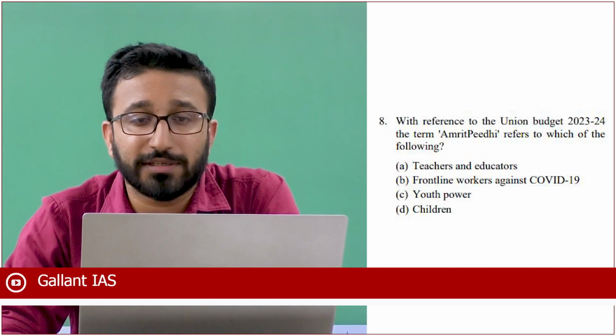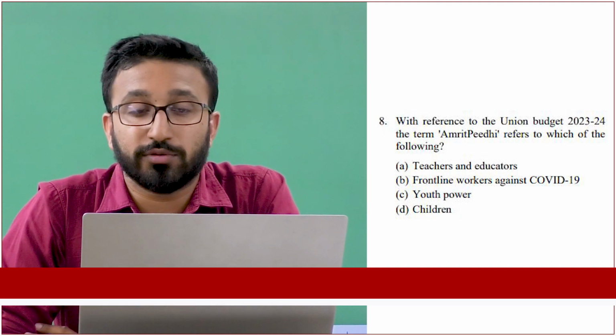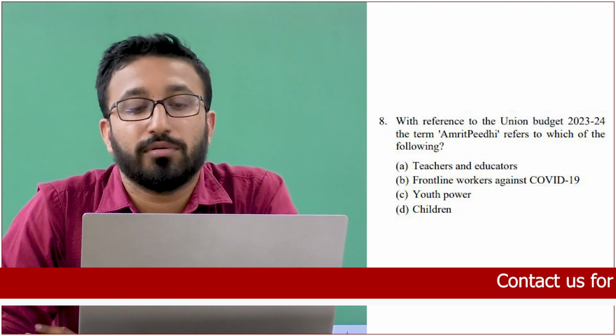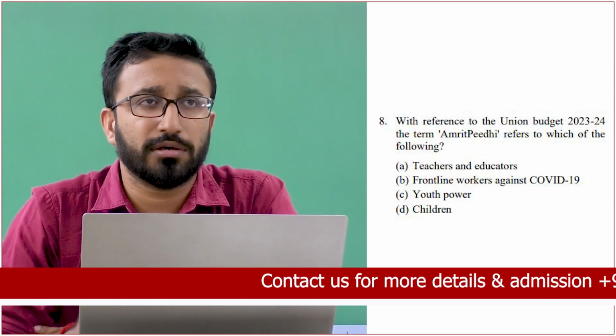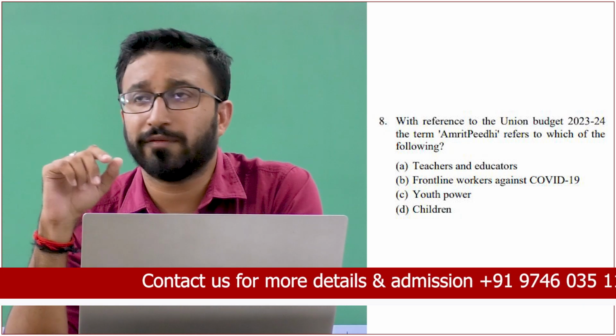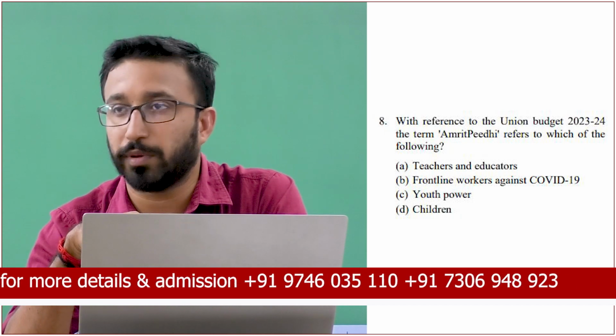Then the next one: with reference to Union Budget 2023-24, the term Amrit Pidhi refers to which of the following? Youth power. That's an easy one. I think 7 things were highlighted by the Finance Minister in this budget, like Sapta Rishis. So one is youth power.